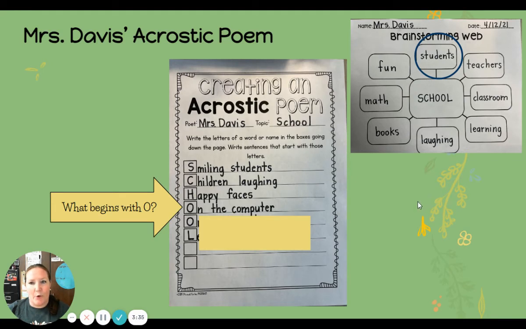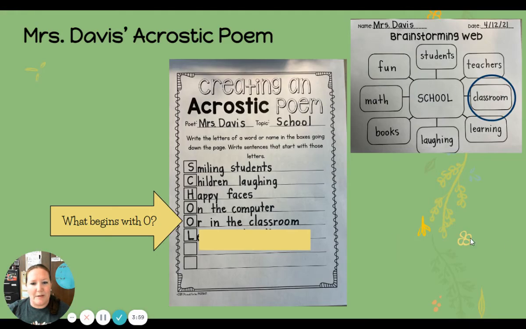Next was O, another one where I had to think outside the box a little because I didn't come up with any words that began with O. So going back to my students, where are my students? Well, you all are on the computer. On starts with an O. So on the computer, still using my brainstorming web, but thinking to describe on the computer where my students are.